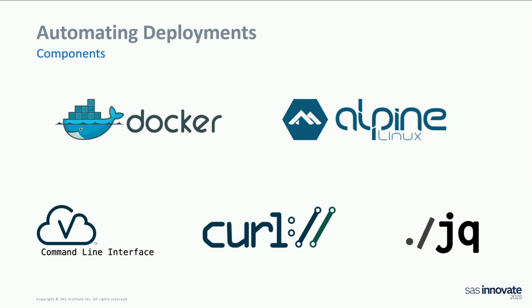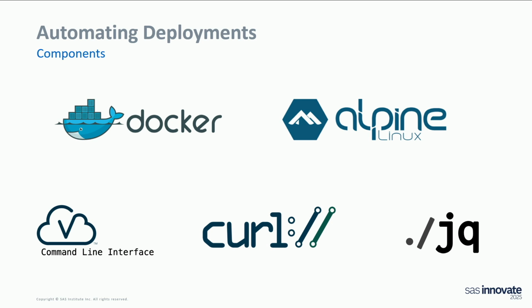For our pipelines, what happens? We created a Docker container, and we used Alpine Linux, a small version of Linux, and we used 3 tools that we can then rerun scripts with. The first one is the SAS command line interface. We can interact with the SAS VIA server, and that was the preferred method to do the interaction with the SAS server. We also used curl because there were a few limitations in the command line interface.